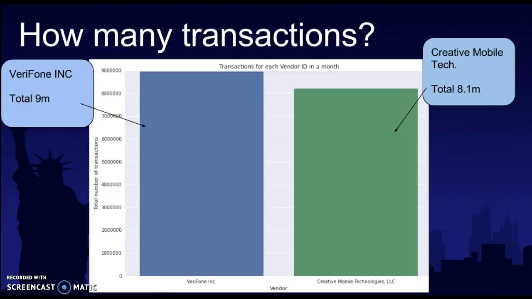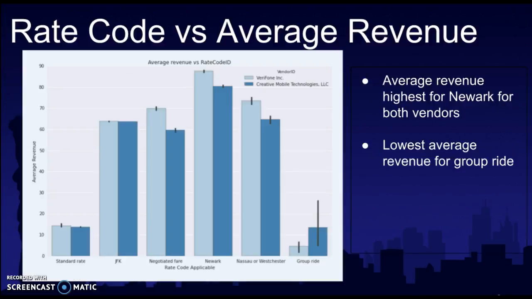This is some of the exploratory analysis that we came up with on the data set. If you see, there are two vendors, Verifone and Creative Mobile Tech, and both have pretty much the same amount of transactions in the data set that we used, around 9 million for Verifone and 8 million for Creative Mobile Tech.